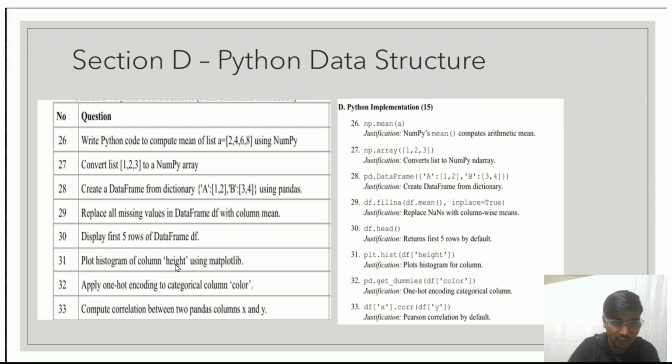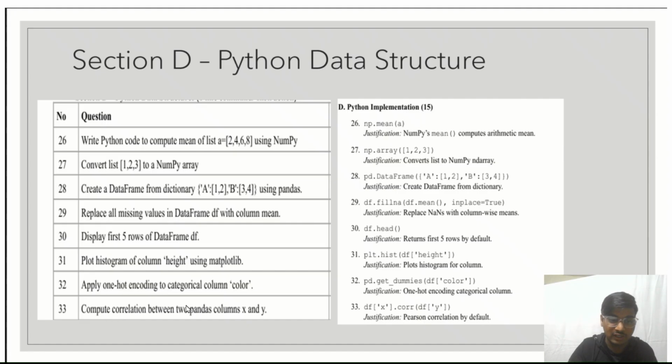Plot a histogram of column height using matplotlib. It can be done by first importing matplotlib as plt, then we can use the code plt.hist(df['height']) to plot the histogram. Next, question number 32, apply one-hot encoding to the categorical column color. It can be done by importing pandas as pd, then we can use pd.get_dummies and pass df['color'] to apply the one-hot encoding.